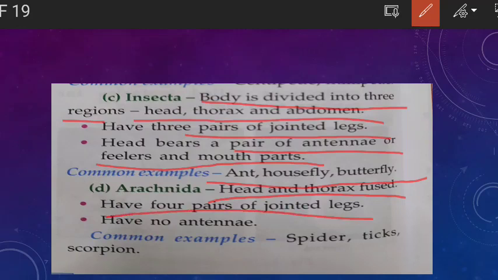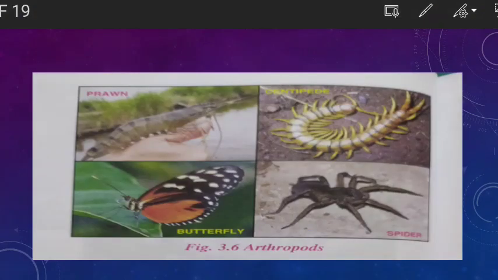In Insecta, how many pairs of jointed legs? Three pairs of jointed legs. Whereas in Arachnida, how many pairs of jointed legs? Four pairs of jointed legs. You must have seen the spider. Have you ever counted the legs of the spider? You will find 8 legs are there. 8 legs are there means what? How many pairs? 4 pairs. Okay. And they have no antenna. Common examples of Arachnida are spider, ticks and scorpion. Okay. Now this is the slide in which I'll show you different arthropods. So this one is what? This one is a prawn.